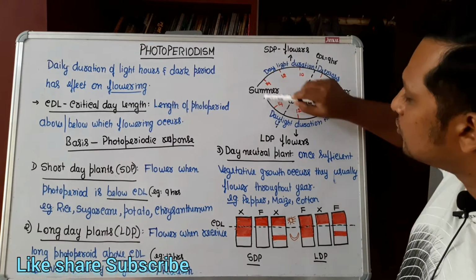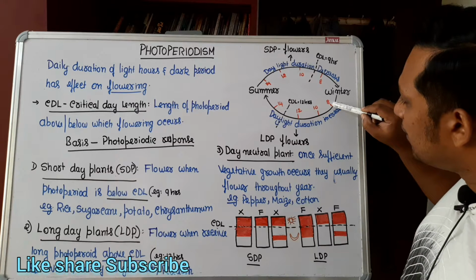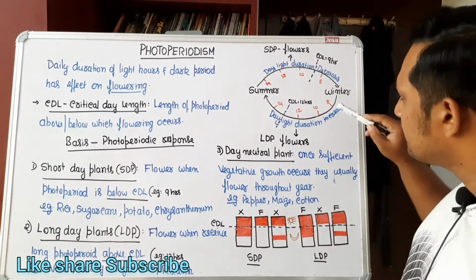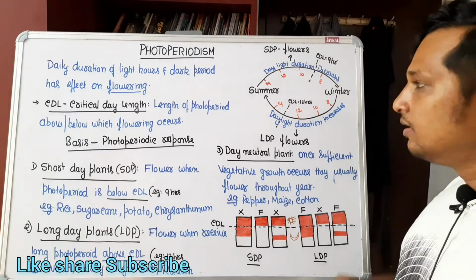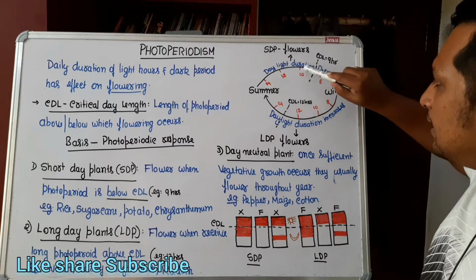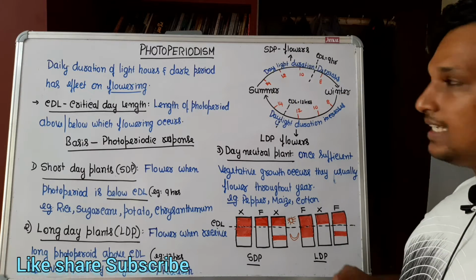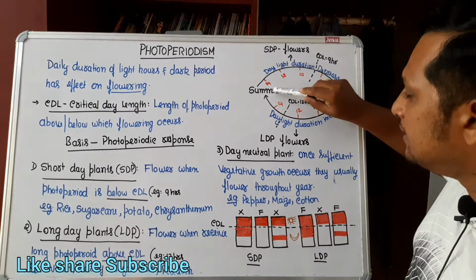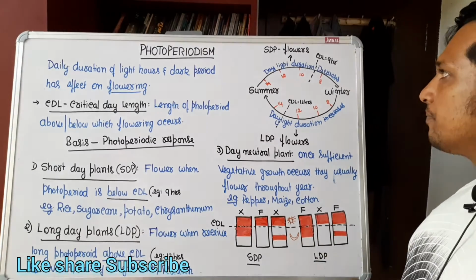As you go from winter to summer season, daylight duration increases. Winter will have less day length, meaning less photoperiod, less light period. As you go towards summer, the light period in a day increases. What are short day plants? These are the plants which will flower when the photoperiod is decreasing. So 14 to 8 I have shown. That means these are the plants which will flower when the season goes from summer to winter.